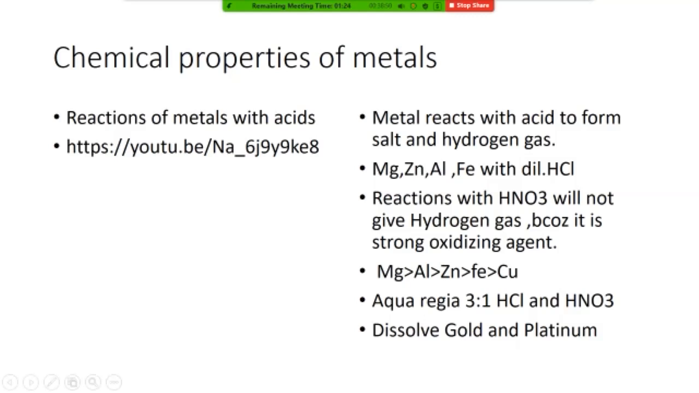What happens when sodium reacts with HCl? What are they going to produce? Sodium reacts with HCl. What are they going to form? Yes. Reply fast.